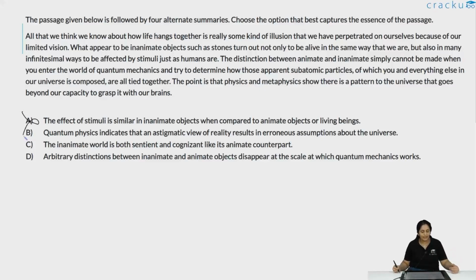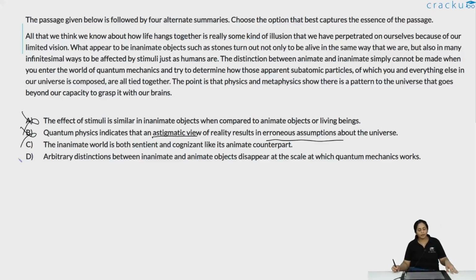Quantum physics indicates that an astigmatic view of reality results in erroneous assumptions about the universe. Nothing is given about erroneous assumptions. It's basically saying that we are not able to grasp the universe as such, not able to understand the universe. It's not about erroneous assumptions. Secondly, it's not an astigmatic view, it is basically an incorrect view as such. The use of the word astigmatic would be incorrect. But mostly, what the author is saying is that a distinction between animate and inanimate does not really exist, and that is missing in option B. So crucial information is missing, so option B can be eliminated.